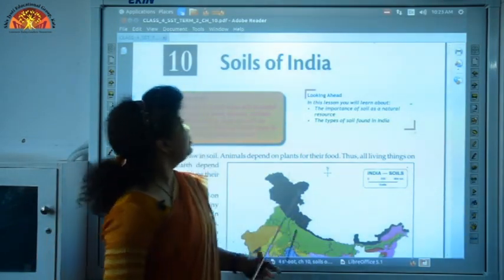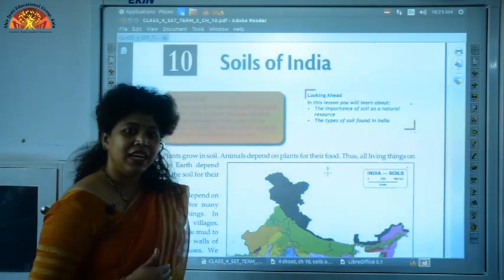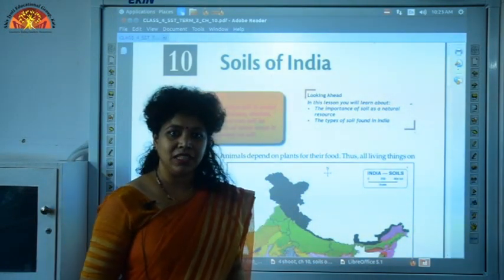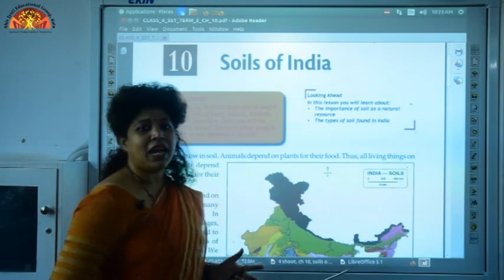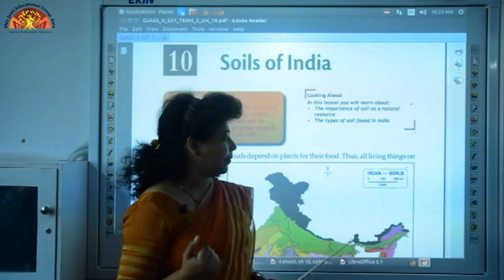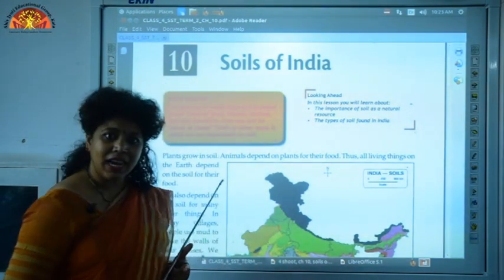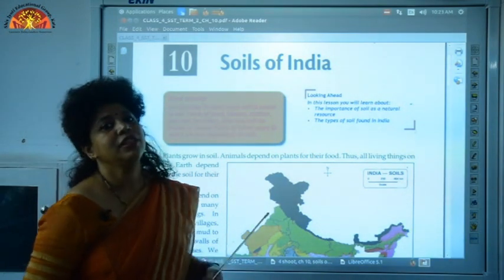Today we shall be doing chapter 10, Soils of India, part 2. We have already covered the explanation part of this chapter. Today we shall just summarize this whole chapter and do the book work and copy work of the same. I request all of you to open your text page 68 and let us now proceed with Soils of India.